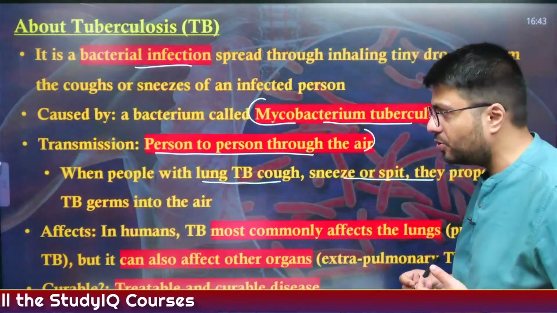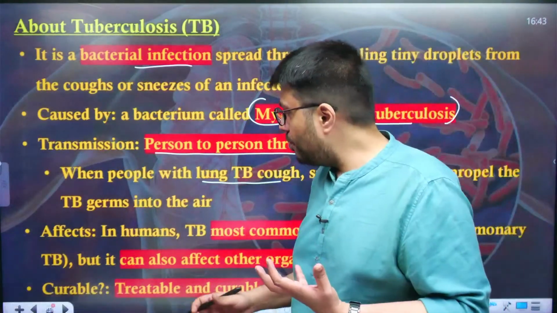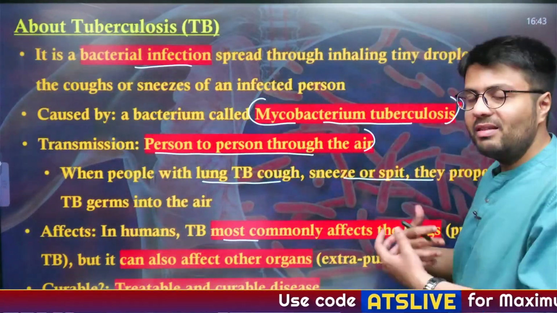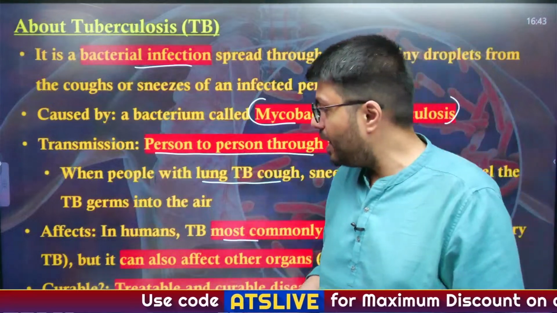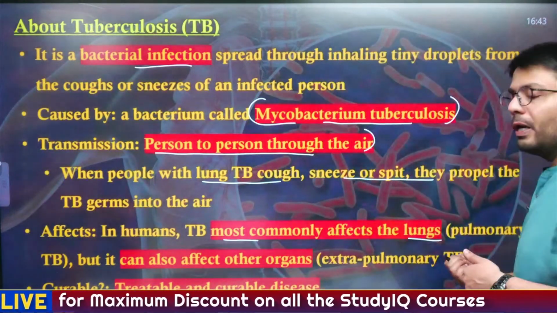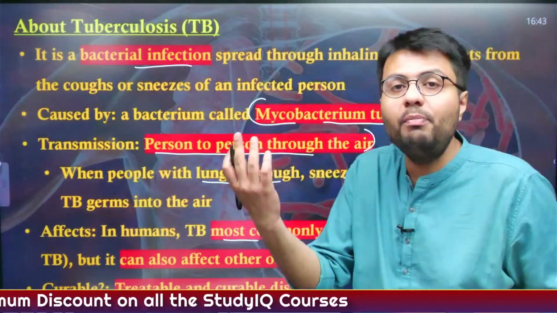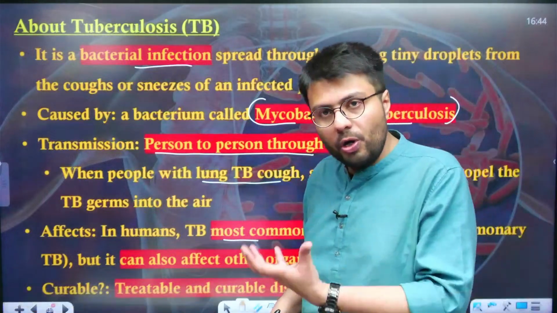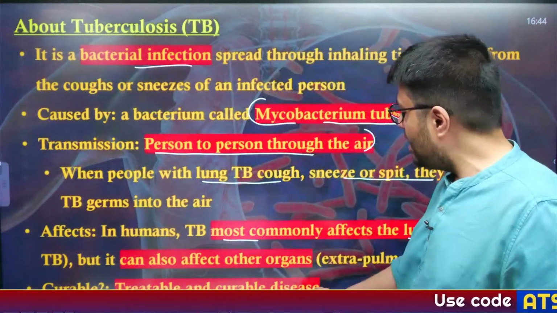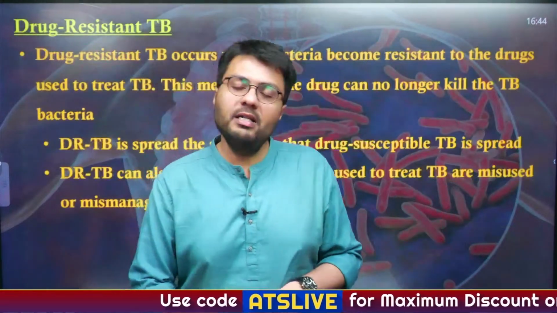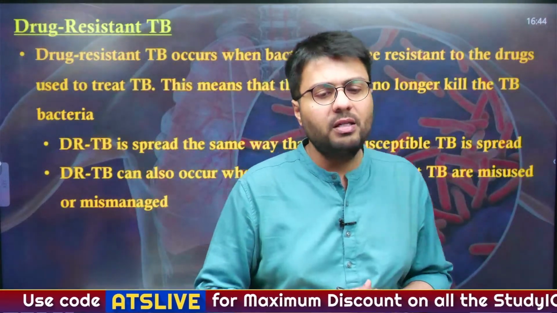Now this TB, I told you, is a bacterial infection, so it is caused by a bacteria known as Mycobacterium tuberculosis. Now in terms of effect on humans, you have to understand TB most commonly affects the lung of a person, and this kind of TB is known as pulmonary TB. Also, TB can affect other organs, and these are known as extrapulmonary TB. For example, there is a TB which happens in bone, that is known as bone TB. And this is actually a treatable and a curable disease. So it is a curable disease, unlike many other diseases we have discussed in the past.